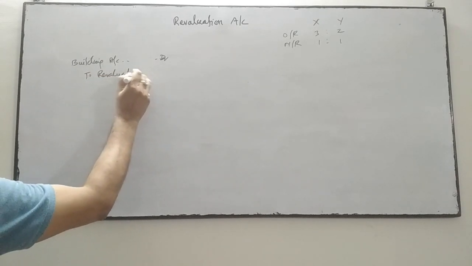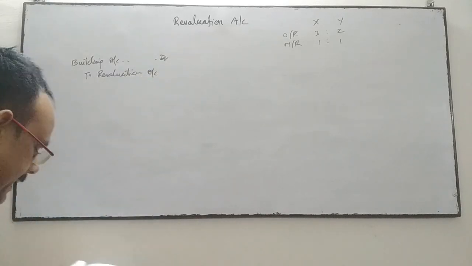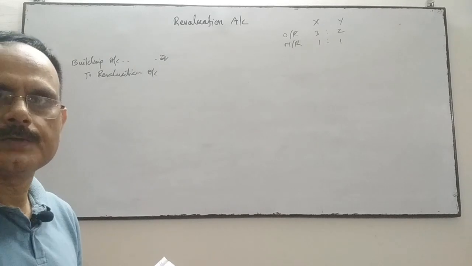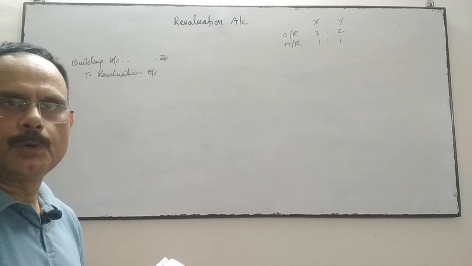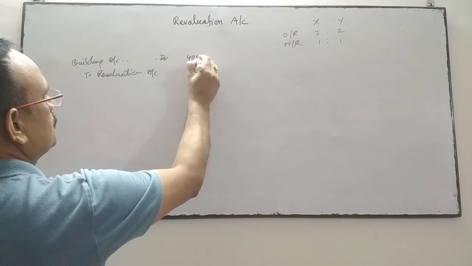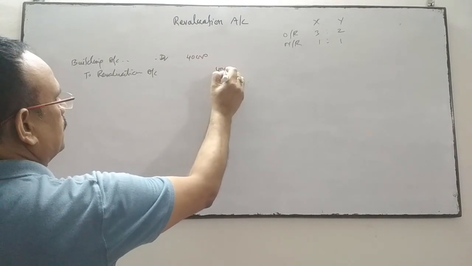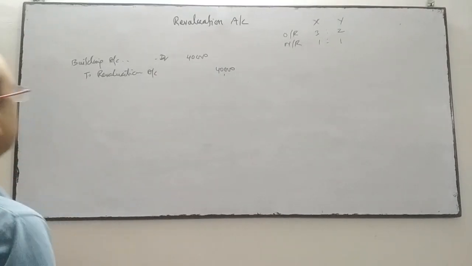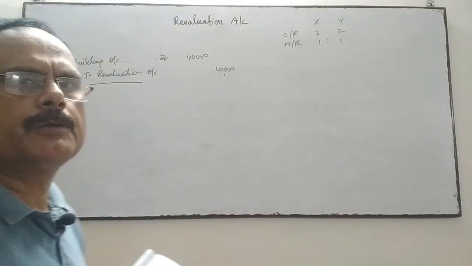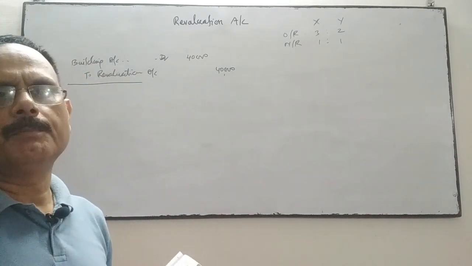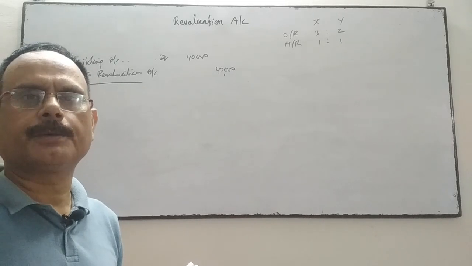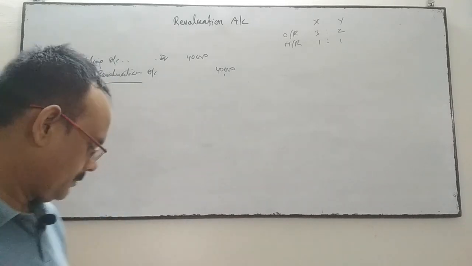In the balance sheet, the building is 80,000 and it is revalued at rupees 1,20,000. So the revaluation figure is more than the book value, and it is 40,000 more. So we'll write 40,000 as the increased value. Building account debit to revaluation account. The narration will be very simple: the value of building is revalued on the date of change in profit sharing ratio.